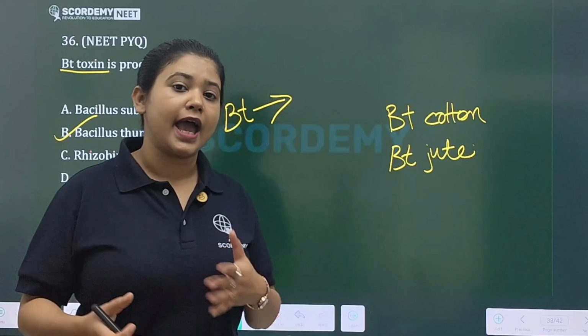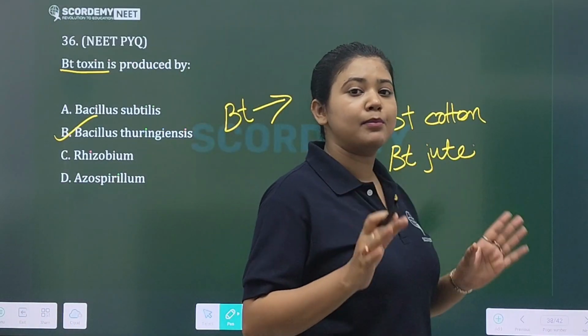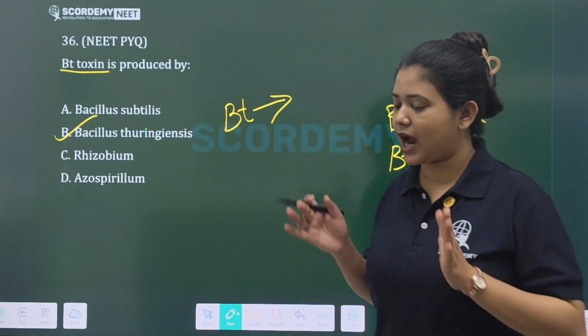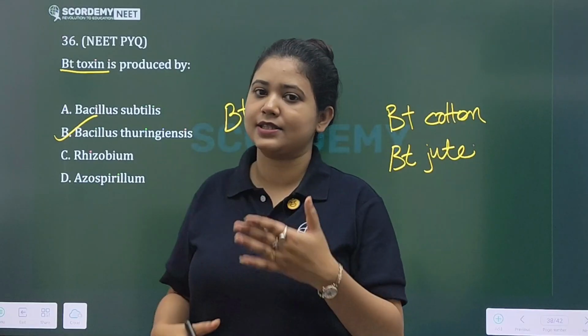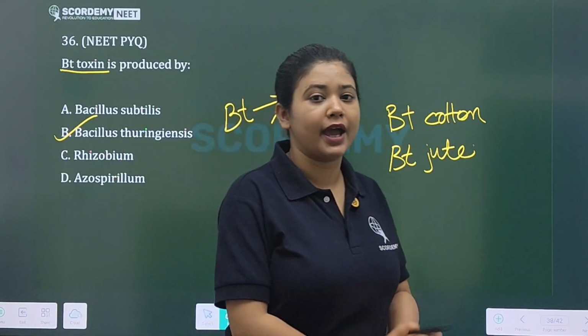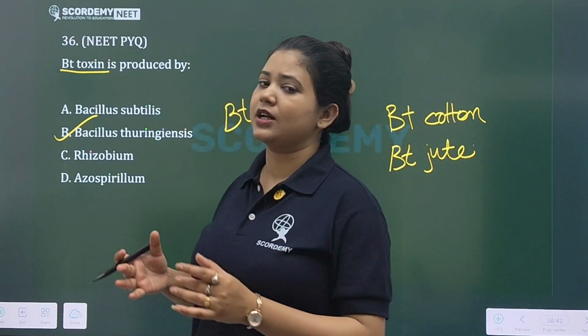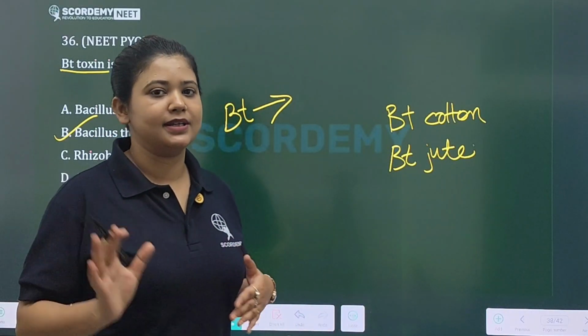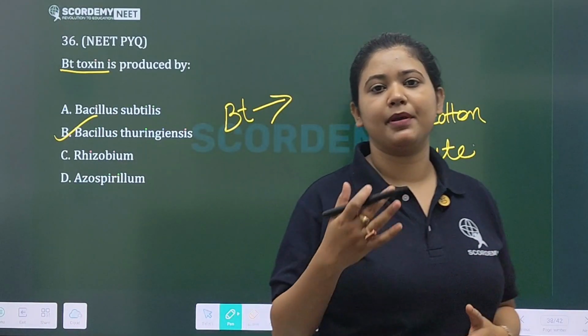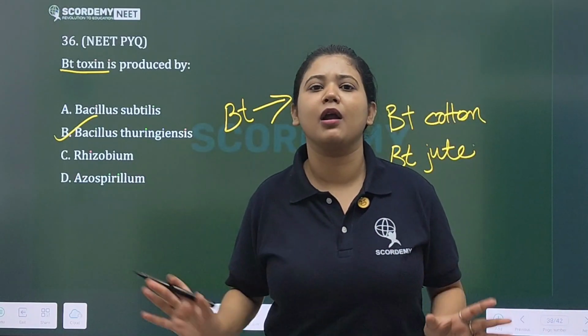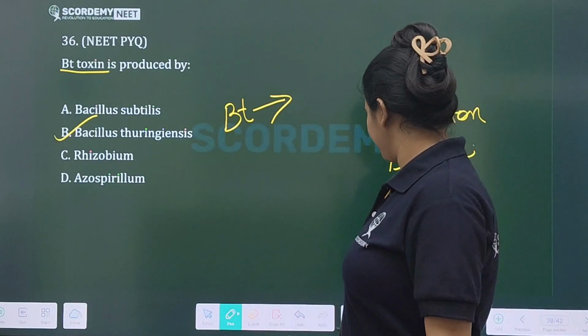So in this way, BT toxin is harmless for humans. It only targets your insect. So this is how you can actually control pests or insects without using chemicals, right? This is a type of organic farming, okay, organic farming.